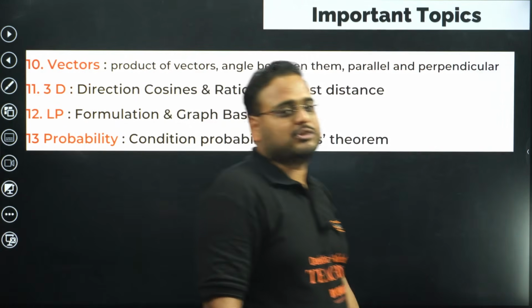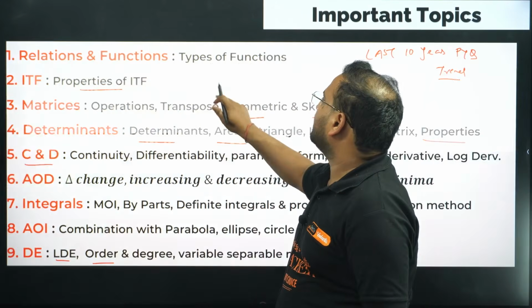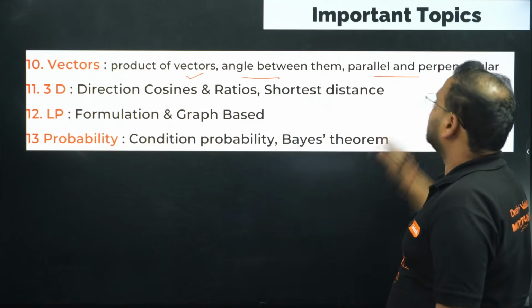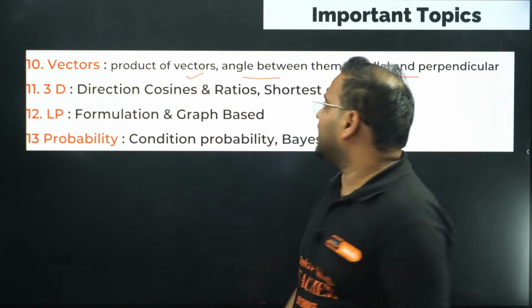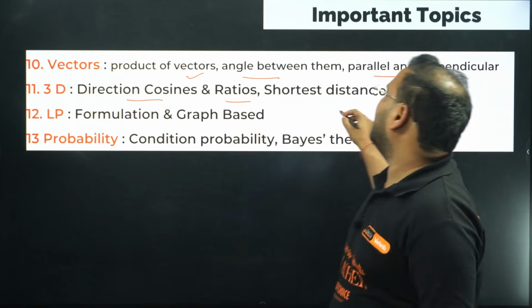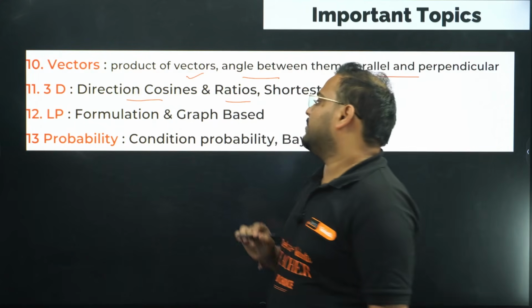Next, last 4 chapters. Vectors, you have product of vector as the highlight of a topic. You also have angle between them, you have parallel and perpendicular vectors, that also is equally important. Then you go to 3D and you have direction cosines and the ratios, and we have shortest distance as one of the highlight of the chapter from the 3D-dimensional geometry.